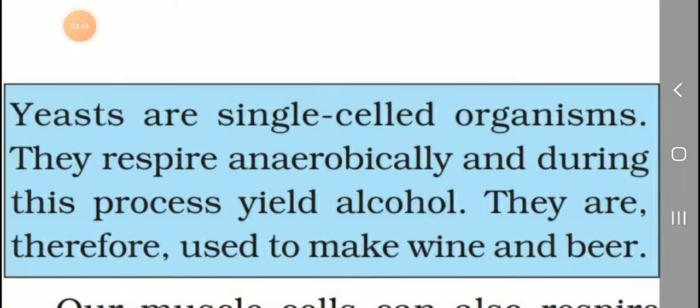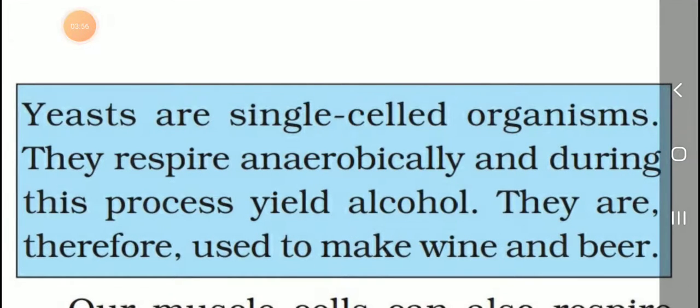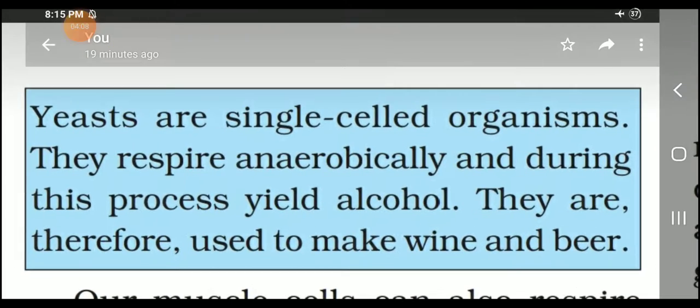Yeast is a single-celled organism. What is a unicellular organism? For example, protozoa. Yeast are single-celled organisms. They respire anaerobically and during this process yield alcohol. They are therefore used to make wine and beer.